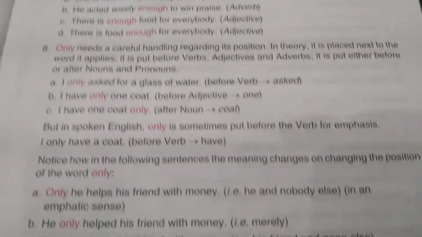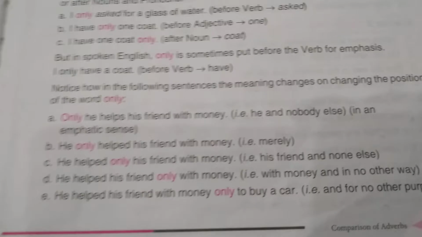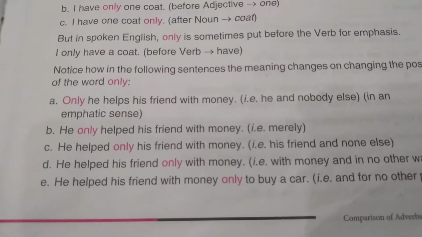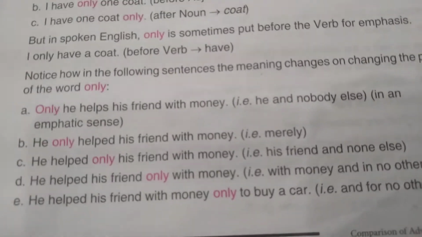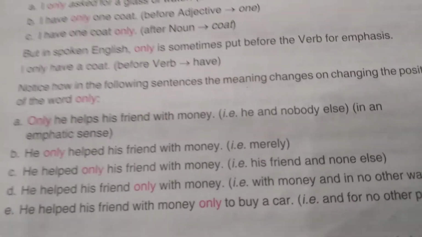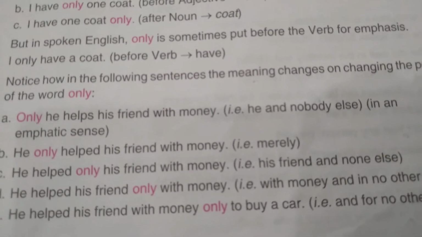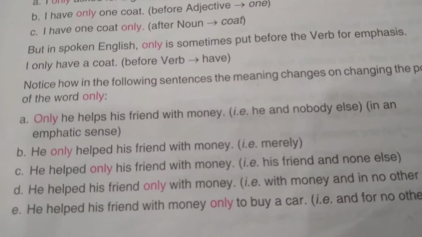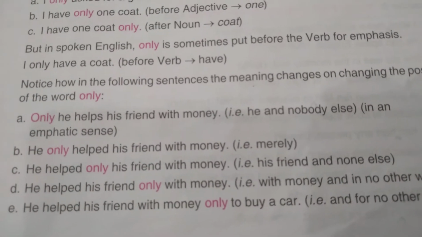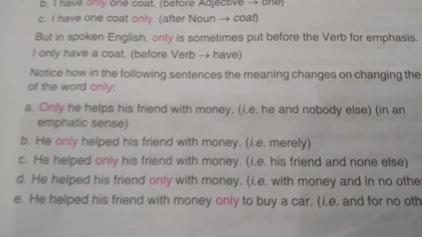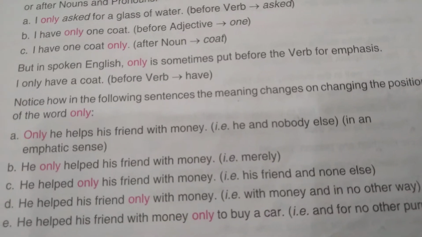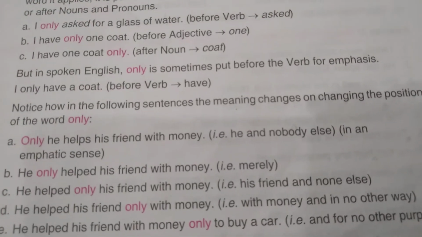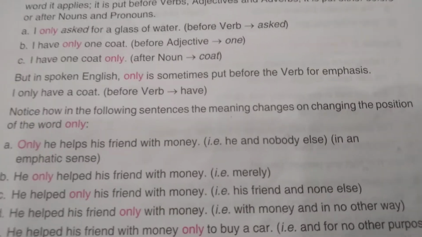So, for example, there are certain sentences, and according to the place of only, the meaning of the sentence also changes. For example, only he helps his friend with money. This sentence means only he is the one who helps his friend and no other helps his friend. Second sentence, he only helped his friend with money, means he merely helped his friend with money. Third, he helped only his friend with money. It means that he helped his friend only with money and no other thing.